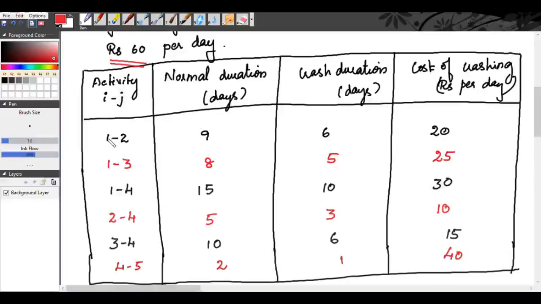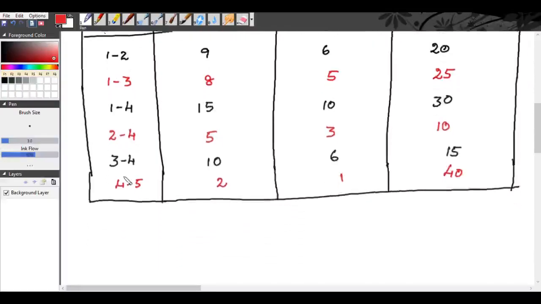The first event is 1 and from event 1 you have 3 branches: 1-2, 1-3 and 1-4. So you have 3 parallel initial activities. Okay, so we will draw 1-2, 1-3 and 1-4.